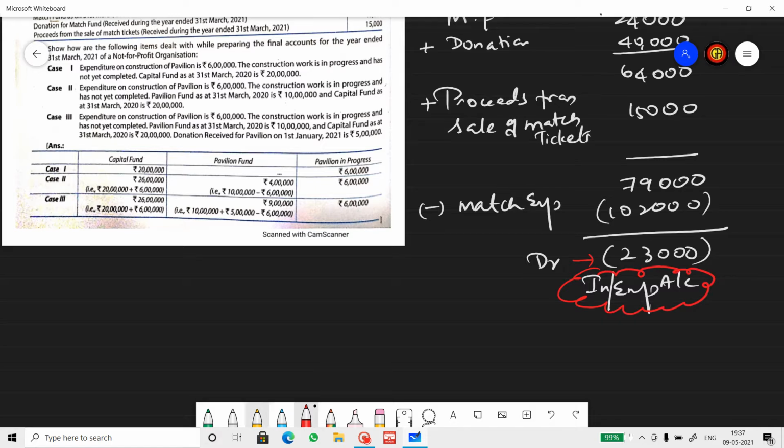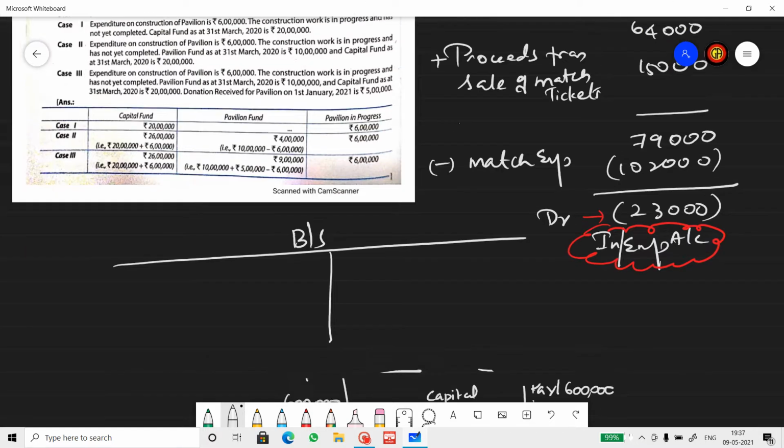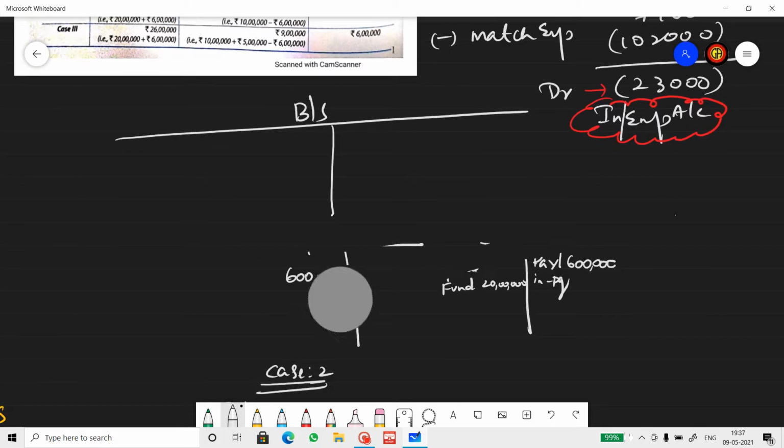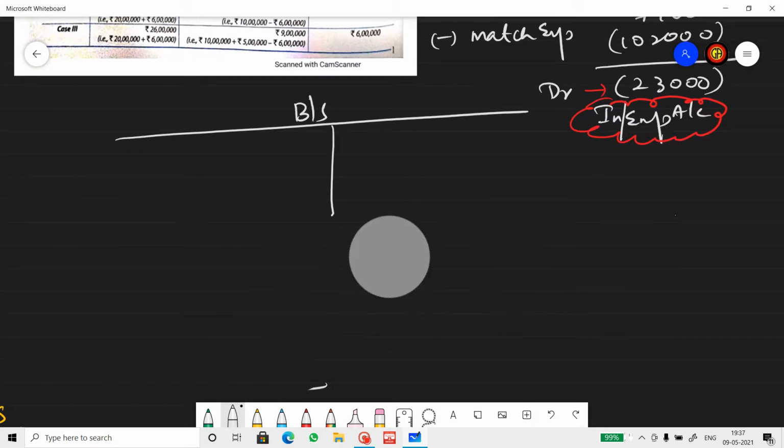Alright, now let's do the balance sheet for this question. Balance sheet. Now, special fund balance. Match fund balance, nil, because nothing comes to the balance sheet. You don't have to write this. Just for the purpose of understanding, I'm writing it now, but you don't have to write this.